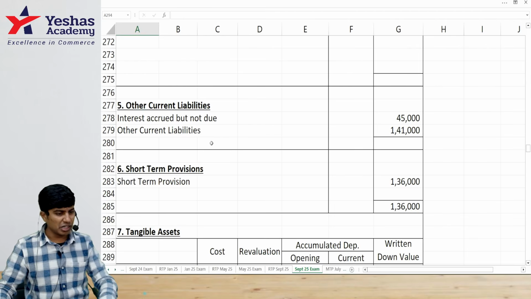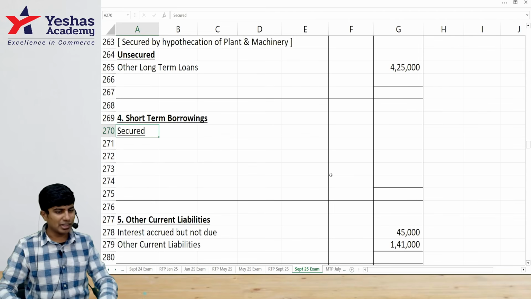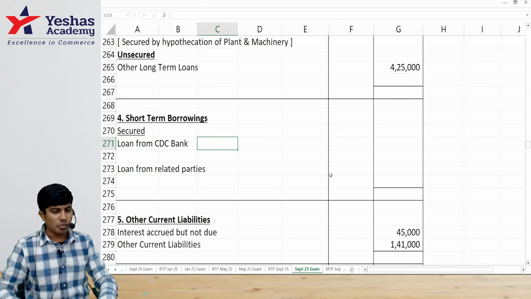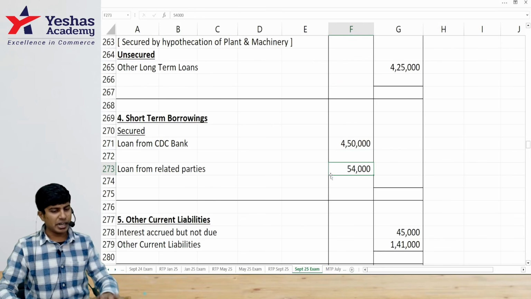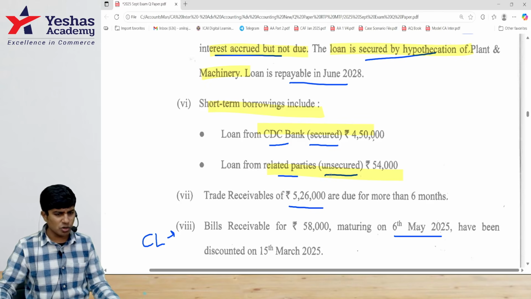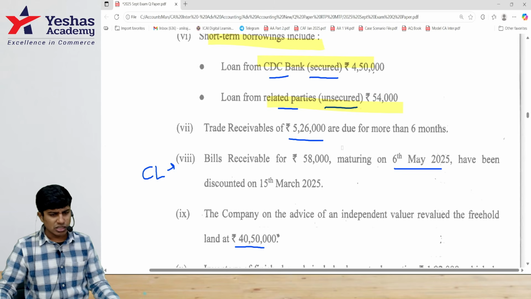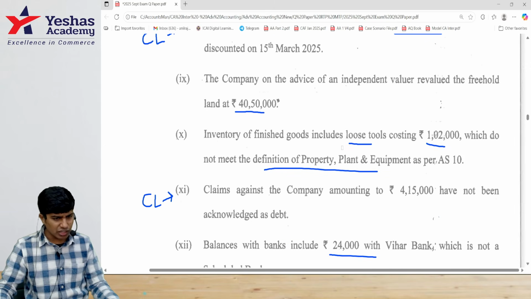Short-term borrowings include CDC Bank 4 lakh 50 loan, related party 54,000 loan. Should not take loan from relatives, it's very problematic. How much loan from CDC? 4 lakh 50. And related parties 54,000. But actually total borrowing is how much? 6 lakh 95. Any other adjustment here for that?